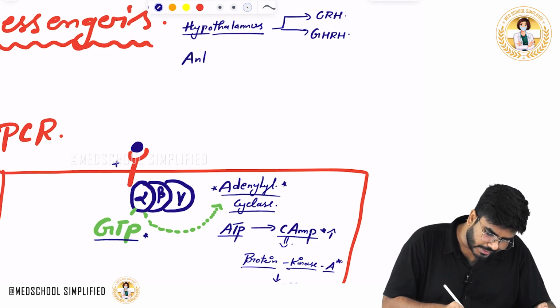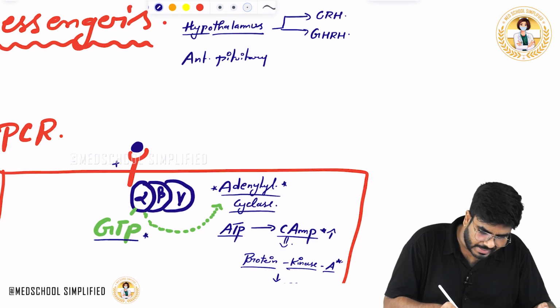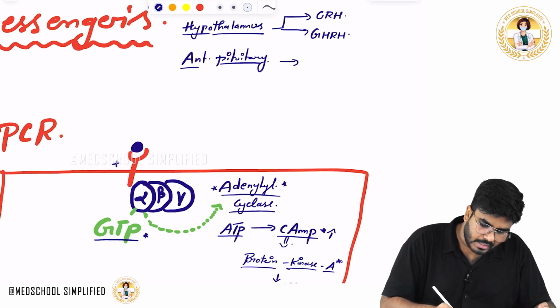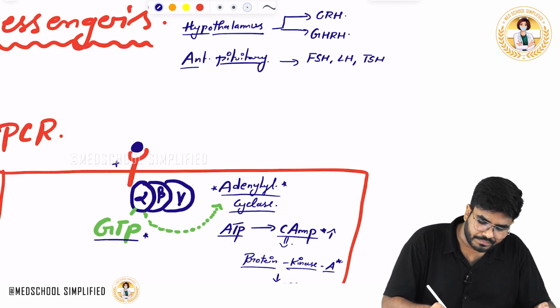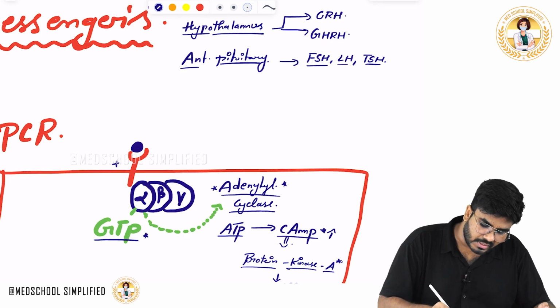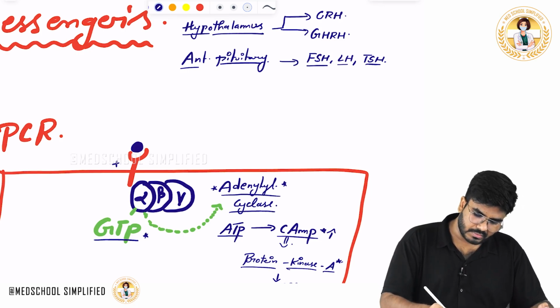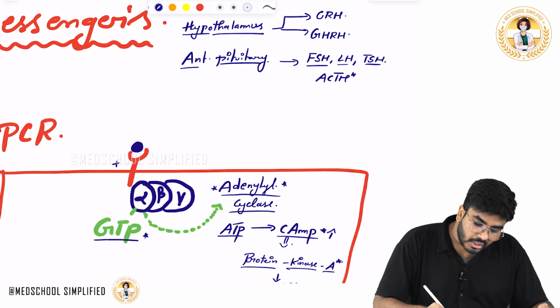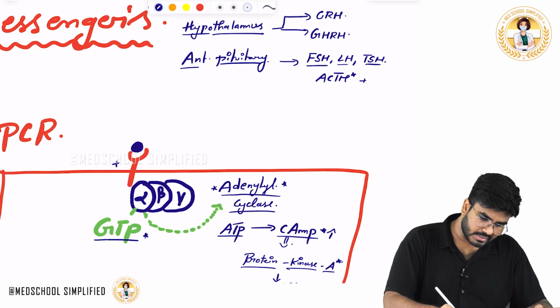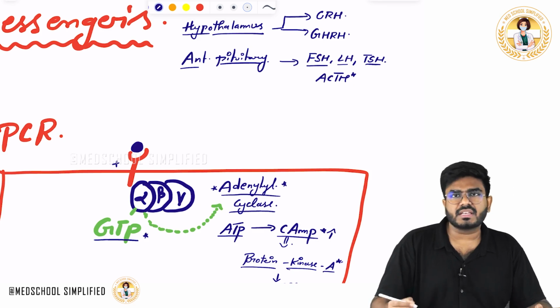Next, which anterior pituitary hormones use this? FSH, LH, TSH, and ACTH. And it's not an anterior pituitary hormone, but one more thing which is called beta HCG. Beta HCG is not an anterior pituitary hormone, but beta HCG also uses cyclic AMP.